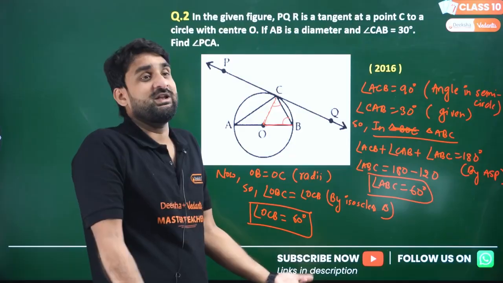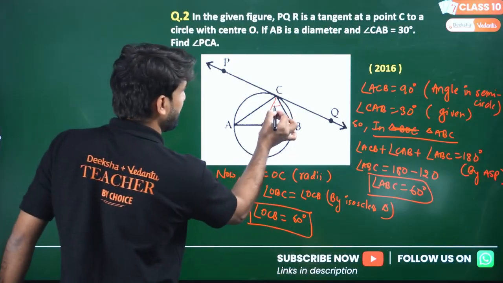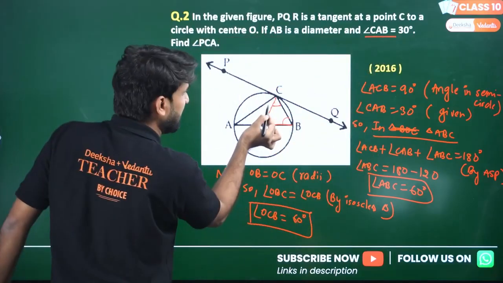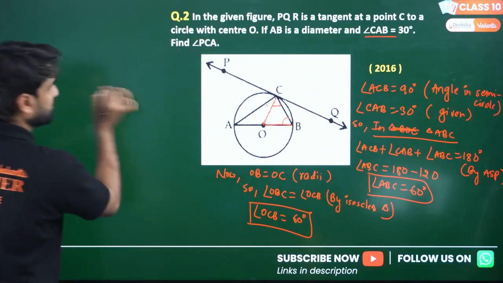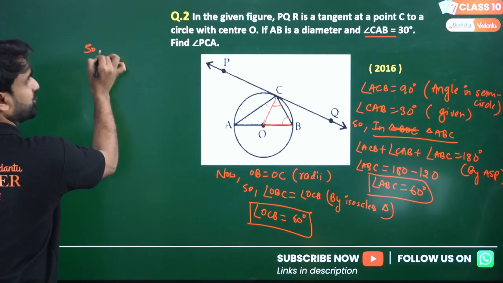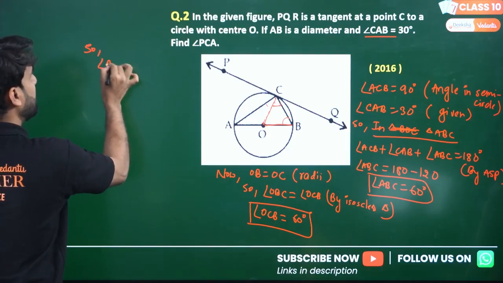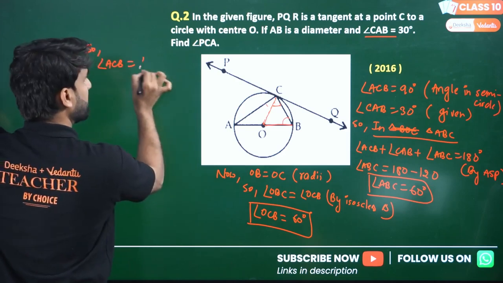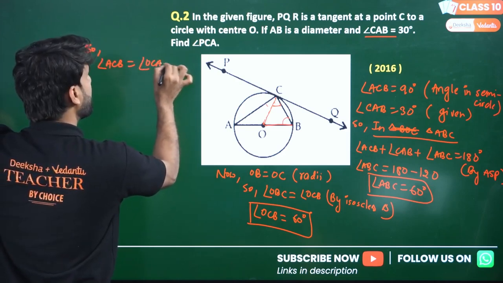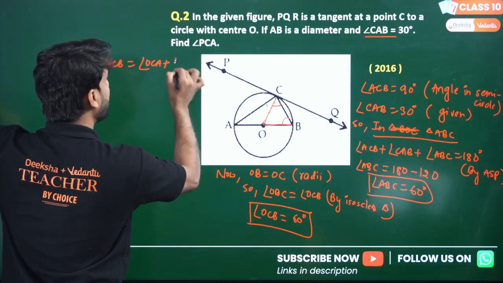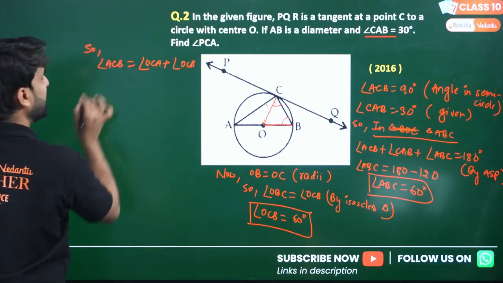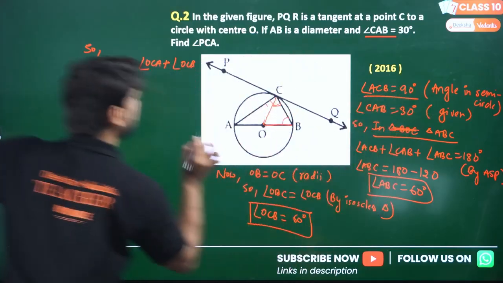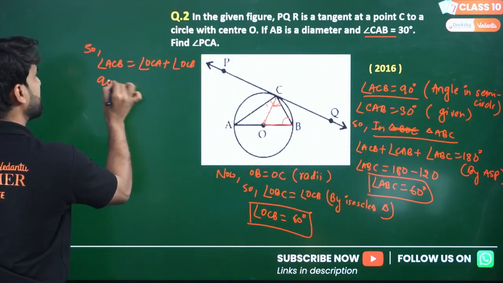The story is finished. If OCB is 60 degrees and the complete angle ACB is given to you as 90 degrees, then angle ACB is equal to what? Angle OCA plus angle OCB. We have just got here. ACB is given to you, ACB is 90 degrees by the angle sum property. So this is 90 here.